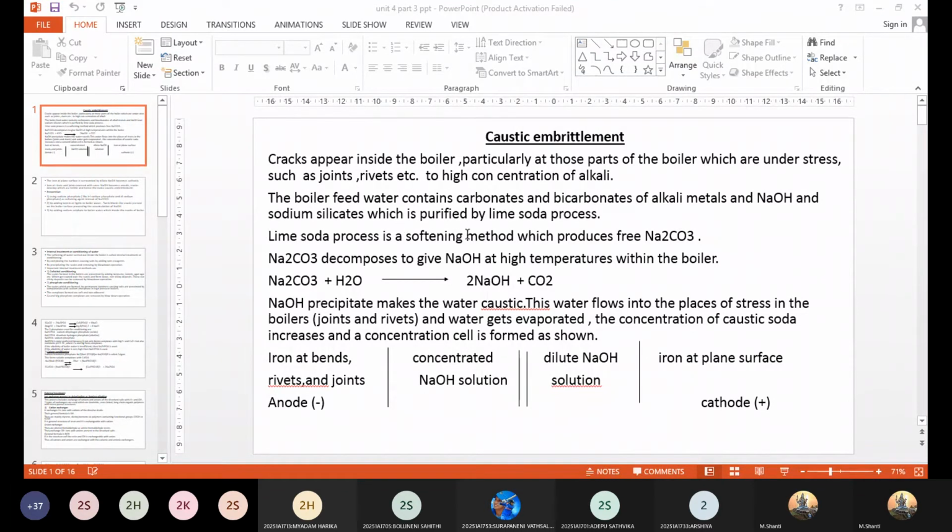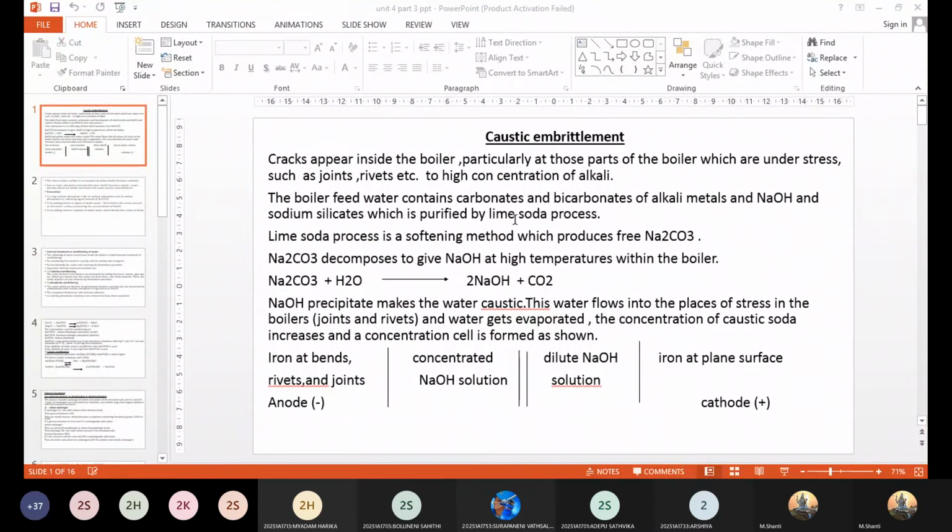How is the boiler material getting corroded? That is because of the formation of sodium ferroate, Na2FeO2, from the deposition of this sodium hydroxide. So this is causing the boiler material to become brittle, so easily breakable.